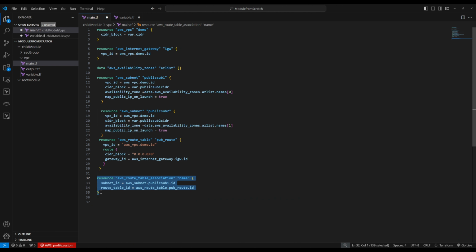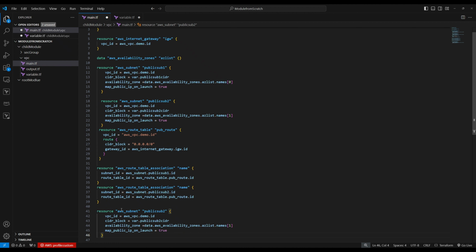Let's associate the second one. So subnet 2, right? This one, and then the same route table. So we have associated the route table. Now let's create a private subnet. So let's copy this one. No, this is the route table. This is the subnet. Copy, paste. Now aws_subnet. Let's make this private sub 1, right? Same VPC.